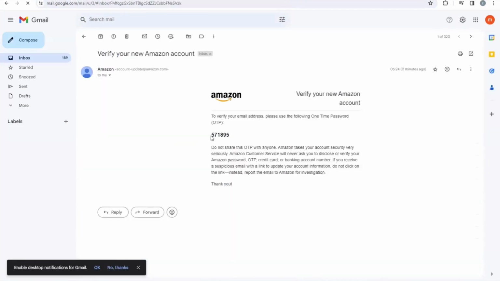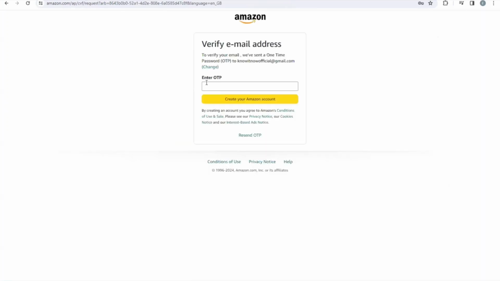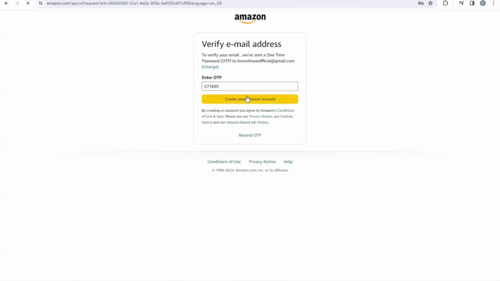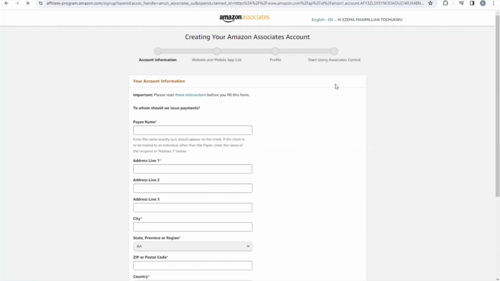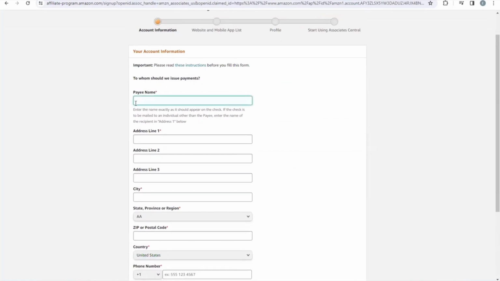So I just need to select this code. So here is the code, then come and paste it right inside here. So I've pasted it, and they are creating my account, right? So as you can see, the next thing you need to do is to select the payee name. Understand? So I'm just gonna be entering my payee name. Understand?